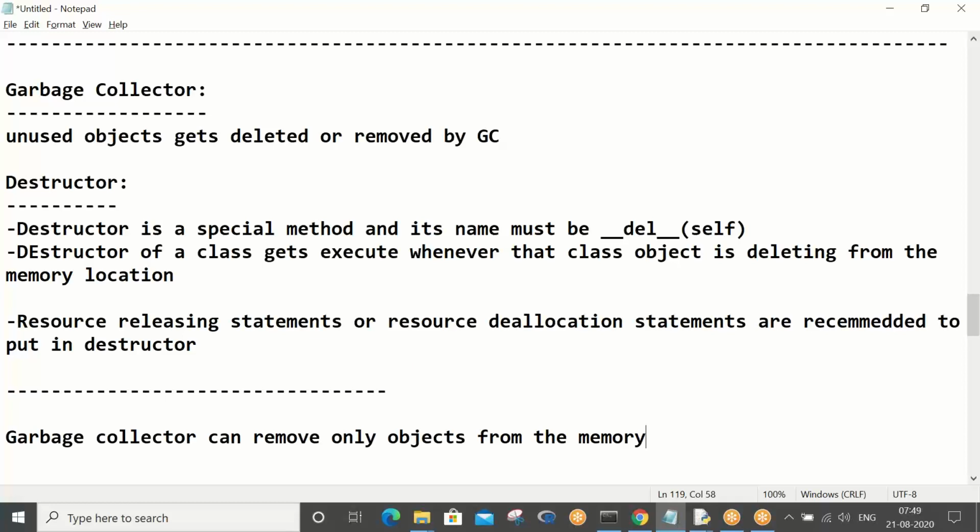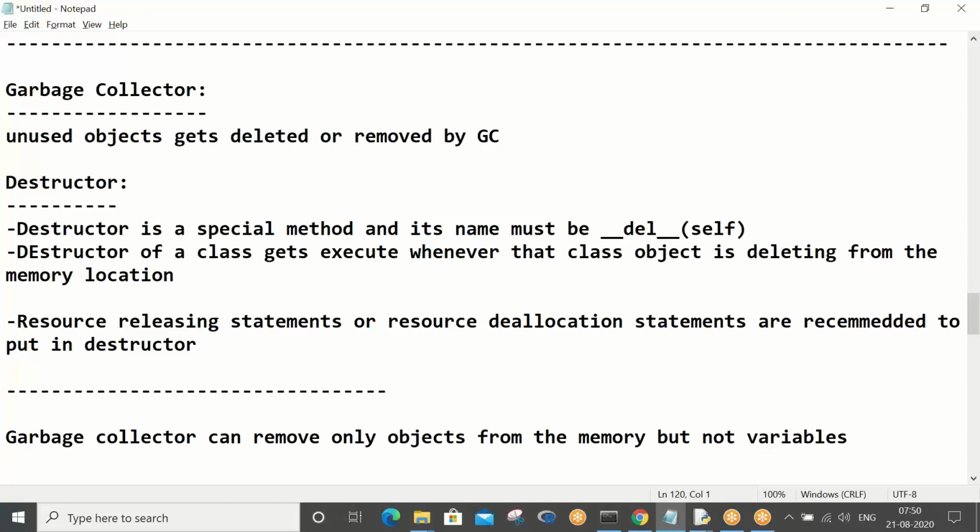The garbage collector can remove only objects from the memory, but not variables. But the concept here is, if the variables are gone, then only the object will go. In the sense, if there are no variables, then only your object will get deleted, right?